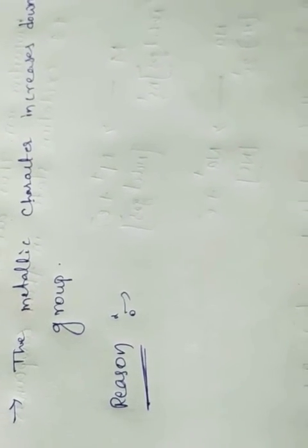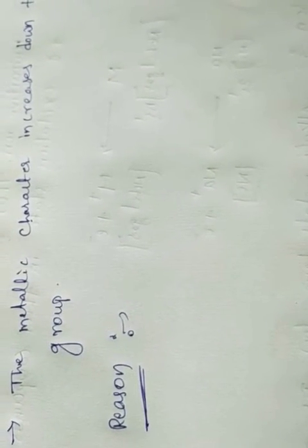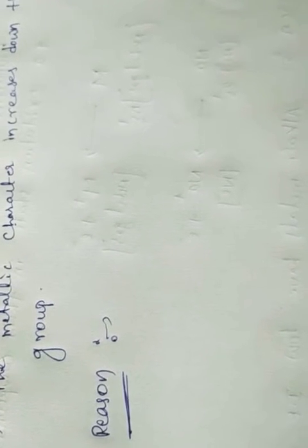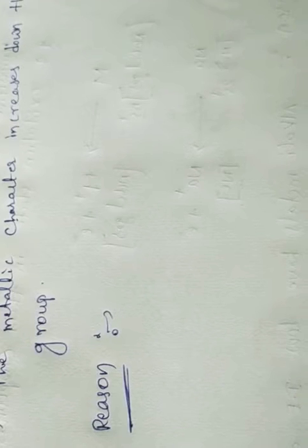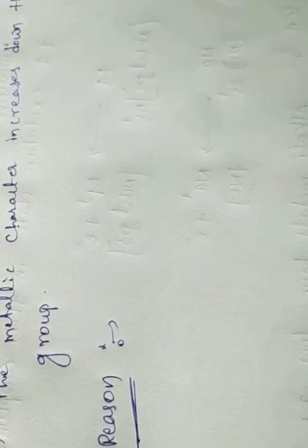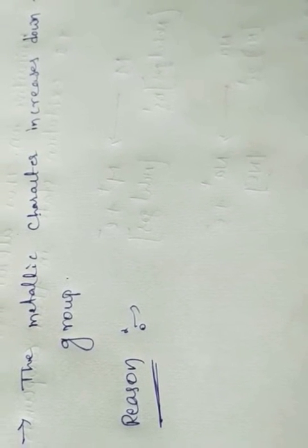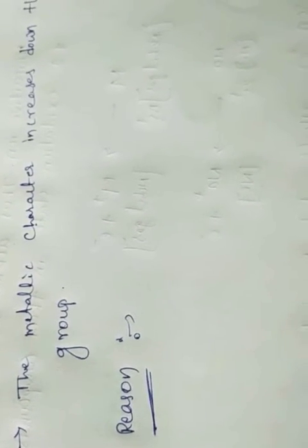From the top to bottom, ionization enthalpies decrease and size increases, so the valency electron is lost easily. Losing capacity is more, so the metallic character is also more. The basic property of metals is losing electrons.